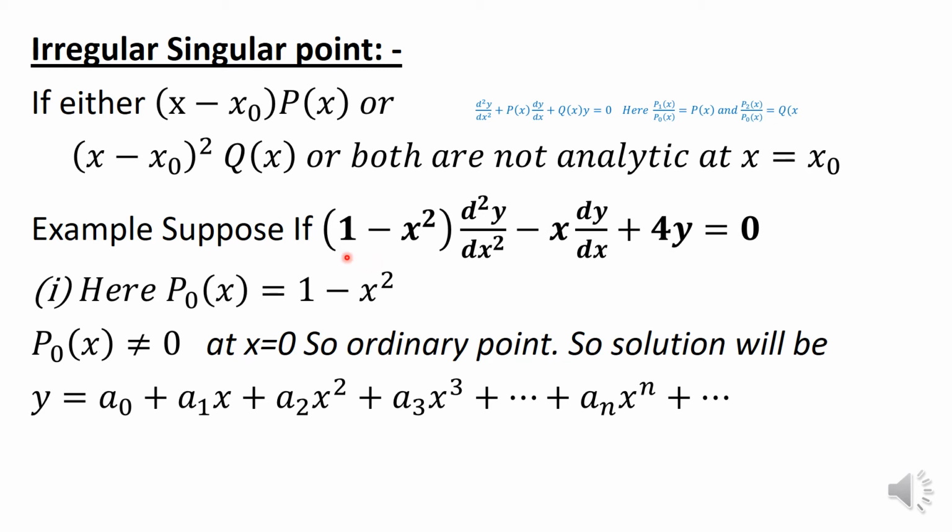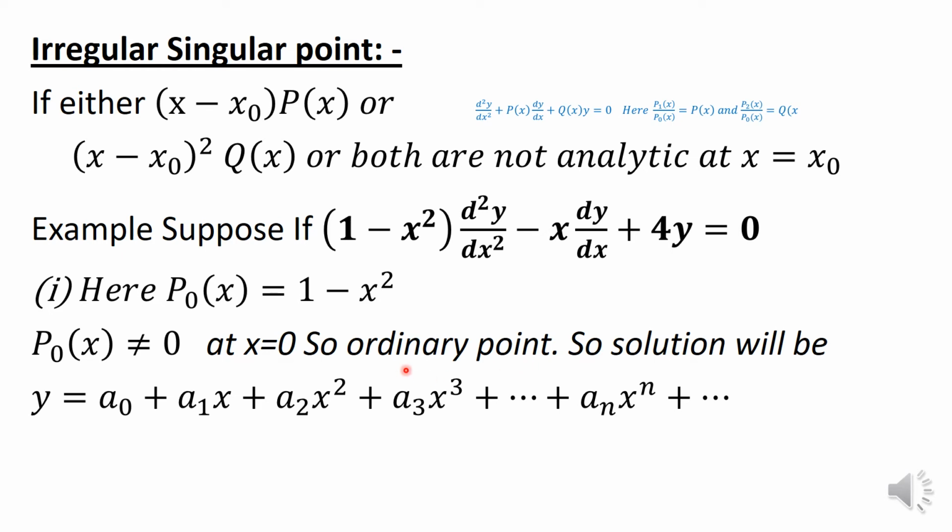Simplest way is you see the first part. First coefficient of d square y by dx square, that is 1 minus x square. It means p naught x is equal to 1 minus x square. Put the value of x as 0 because no point is given, so we automatically assume that x is equal to 0. So put x to 0, it is not equal to 0. So this is an ordinary point, or you can say a regular point also, right?